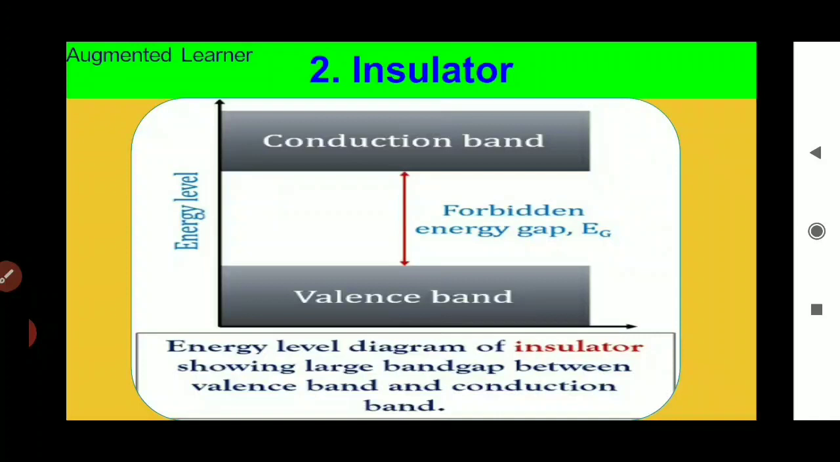When the temperature is increased, some electrons will move to the conduction band. This is the reason why certain materials which are insulators at room temperature become conductors at high temperature.